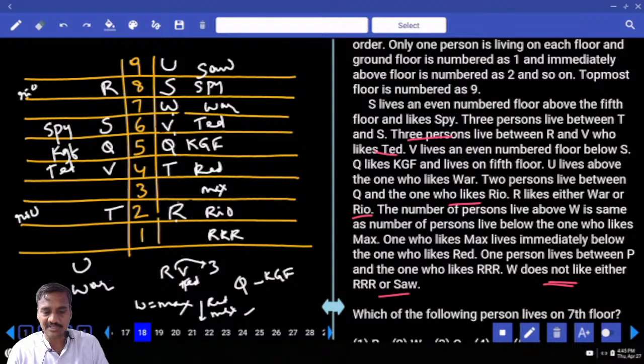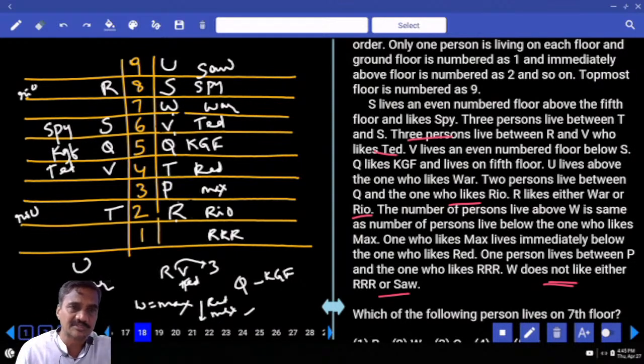Now between P and X, is there any information related to this one? The one who likes max lives immediately above it. One person between P and triple R. Now between P and triple R, there must be exactly one. And who is the person here? X is the person.